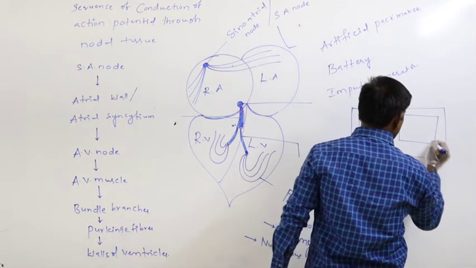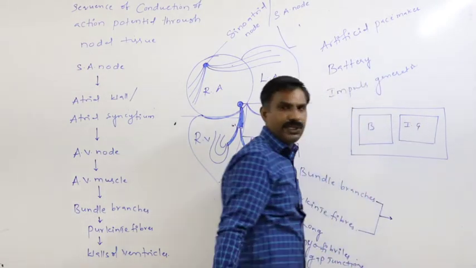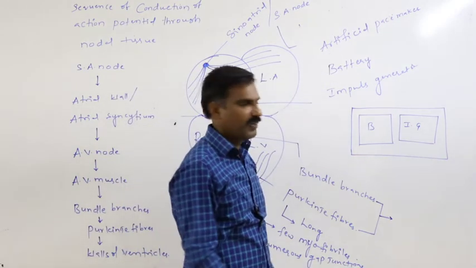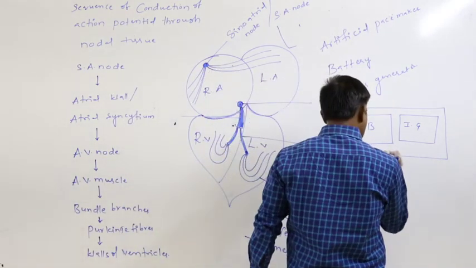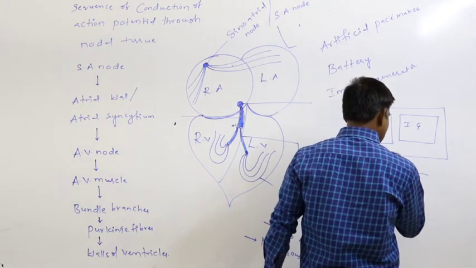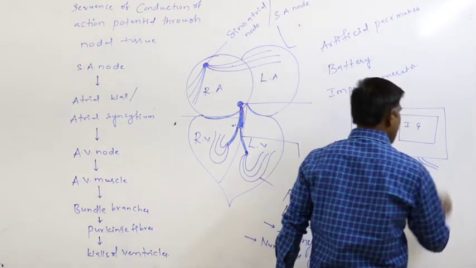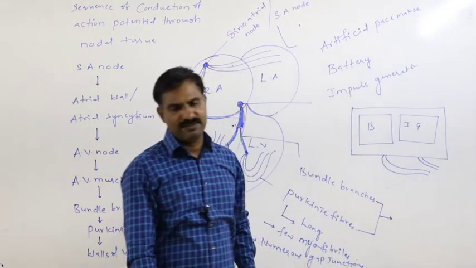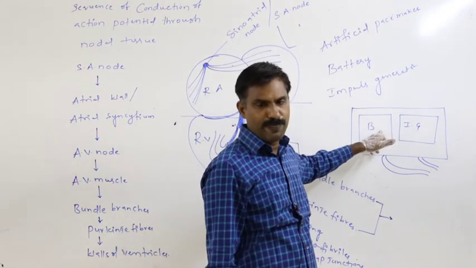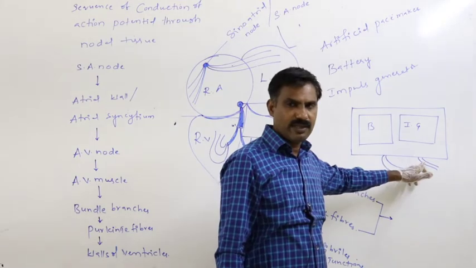This is the impulse generator. These two are present in the artificial pacemaker. Later this artificial pacemaker is connected to sensors or leads or wires.